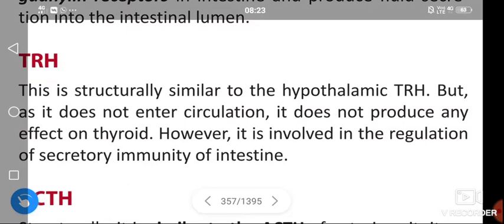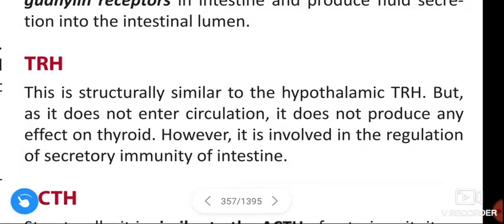Thyrotropin releasing hormone. This is structurally similar to the hypothalamic thyrotropin releasing hormone, but as it does not enter the circulation, it does not produce any effect on the thyroid. However, it is involved in the regulation of secretory immunity of the intestine.